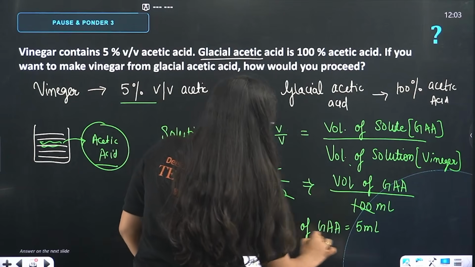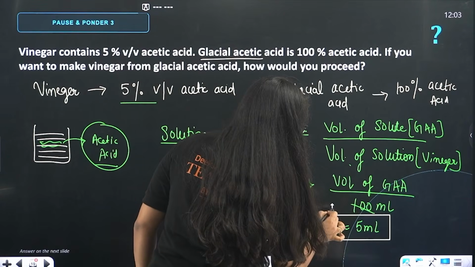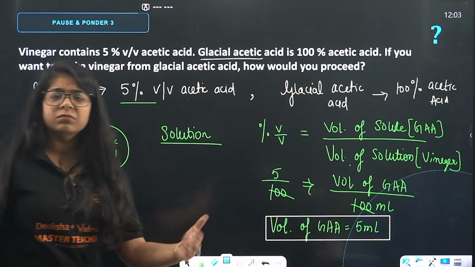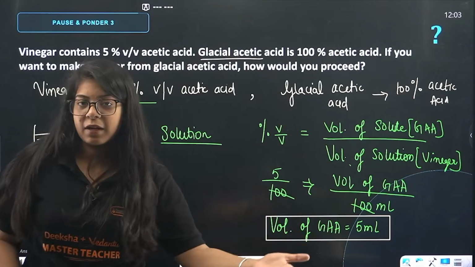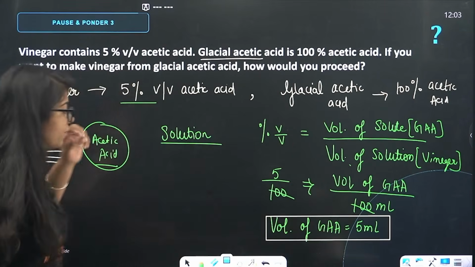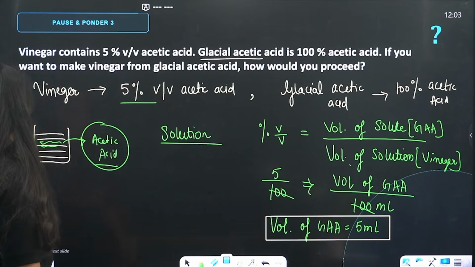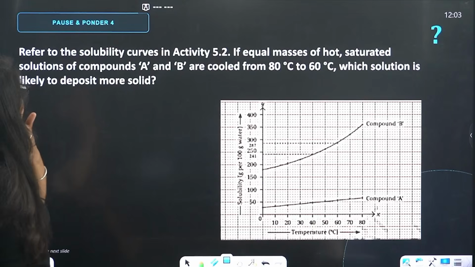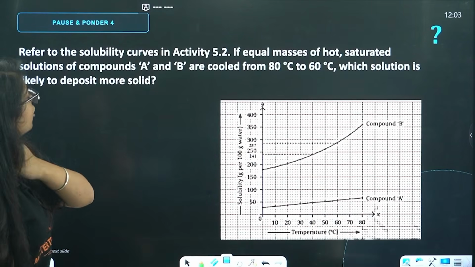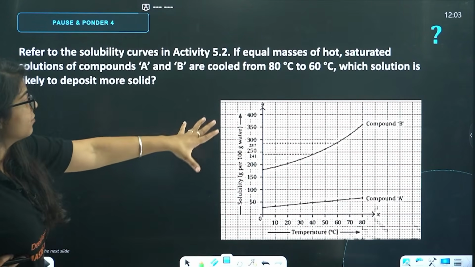See, it was easy. They're just trying to make you a little bit confused, or trying to make you understand things better. Okay? Done? That's your final answer. Okay. Next, beta, moving on, we have: refer to the solubility curve in activity 5.2.